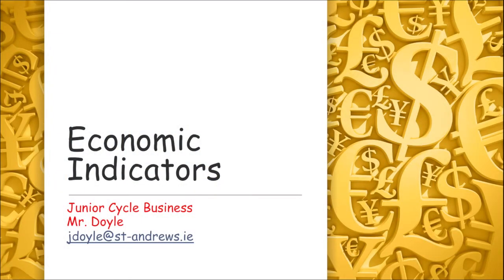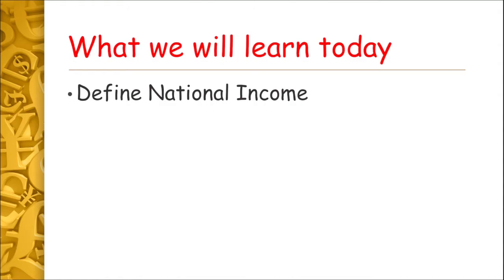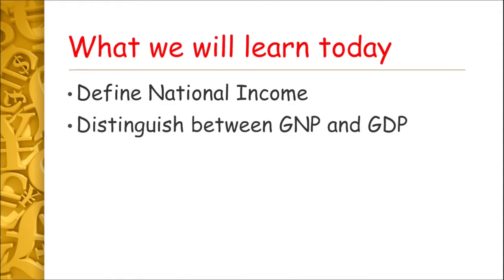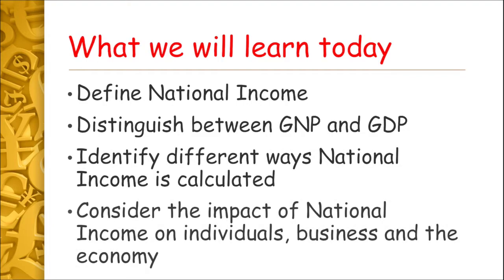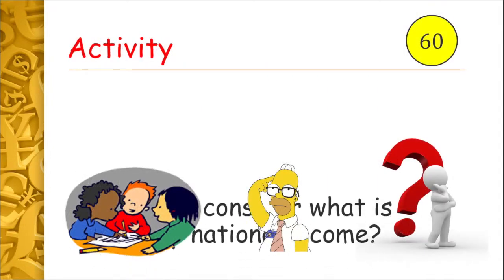This is our last video in our series on economic indicators for a junior cycle business based on learning outcome 3.9. And in this video, we're going to look at what national income is, what the difference between GNP and GDP or GNI and GDP is, and we're going to look at the different ways national income is calculated and the impact of increasing or decreasing national income on individuals, businesses, and the economy.